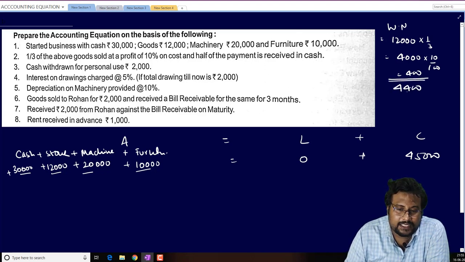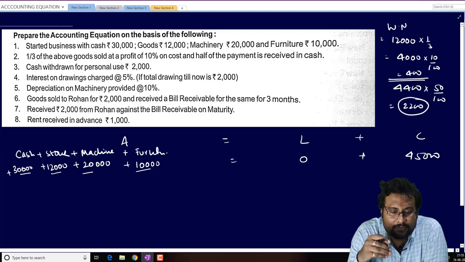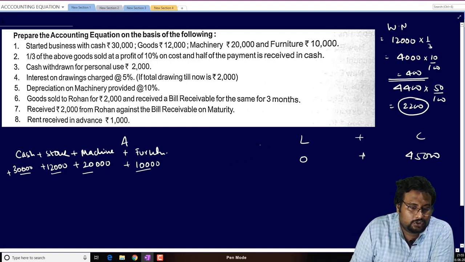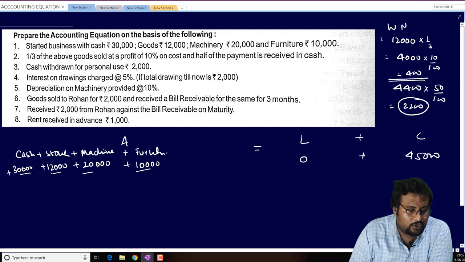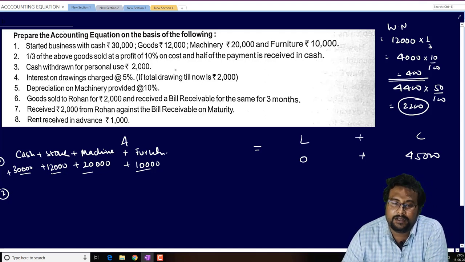Now, how much do we receive? 50%. So 50% of this price will be how much? 2,200. So 2,200 we receive in cash, and 2,200 we have to receive in future. Okay. So see, in the cash column, number 2. One third of the above goods sold at a profit of 10% on cost, and half of the payment is received in cash.